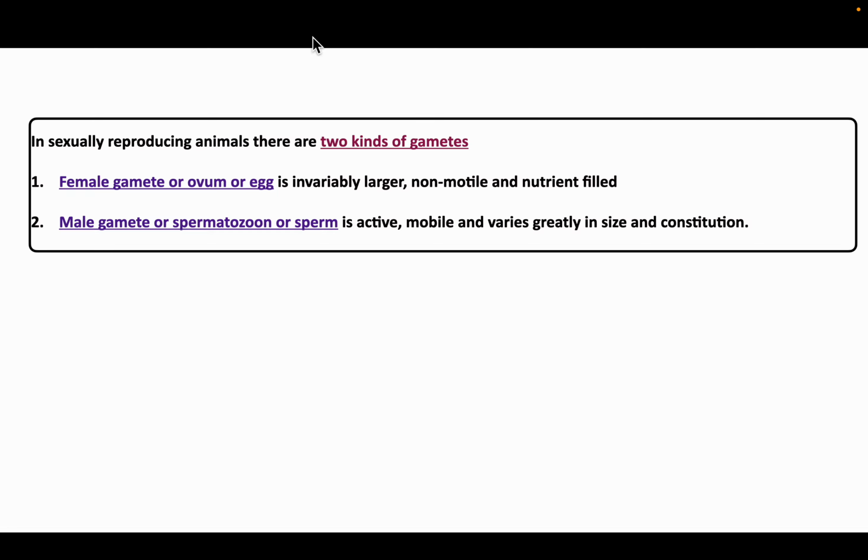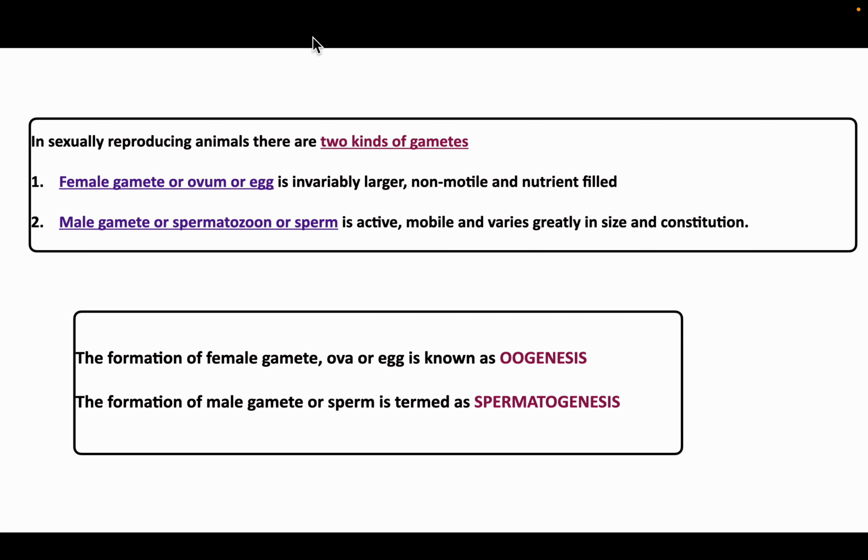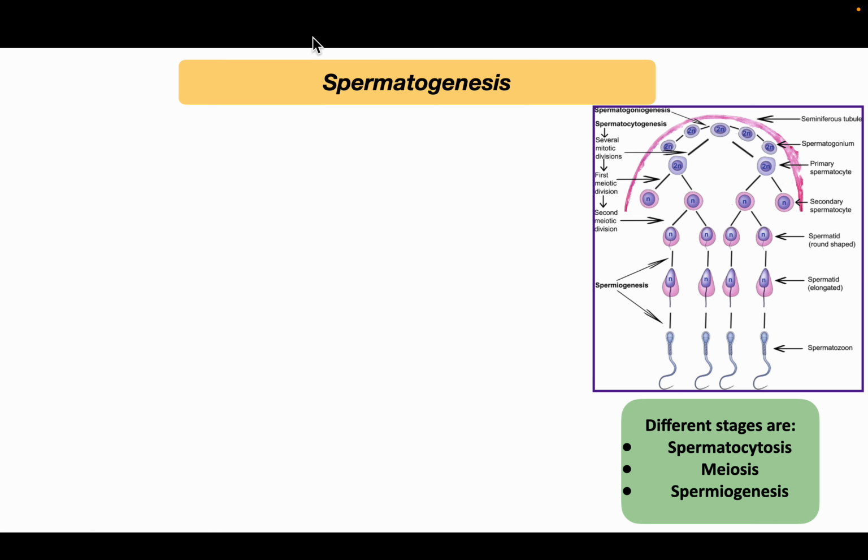In sexually reproducing animals, there are two kinds of gametes, the female gamete and the male gamete. The female gamete, or ovum or egg, is invariably larger, non-motile and a nutrient-filled cell, and the male gamete, or spermatozoon or sperm, is active, mobile and varies greatly in size and constitution. The formation of the female gamete, the ovum or egg, is known as oogenesis, and the formation of the male gamete or sperm is termed spermatogenesis.